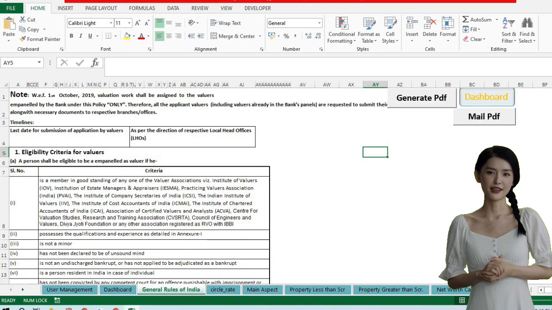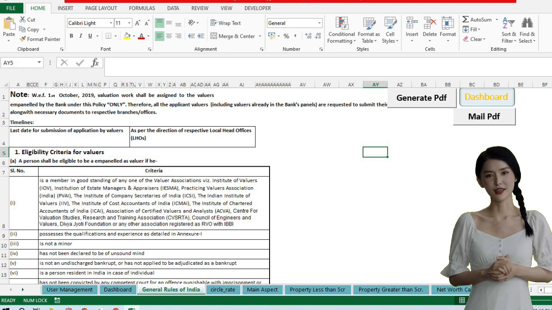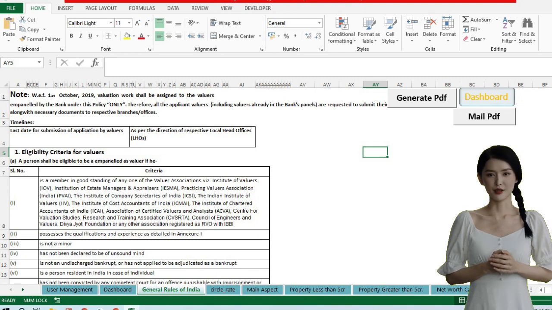Say goodbye to the hassle of converting your Excel sheets to PDF. Our Save as PDF button allows you to preserve the formatting and data integrity with a single click. And with our Share as Email attachment button, you can quickly send your Excel sheets PDF as professional email attachments, saving you time and effort.